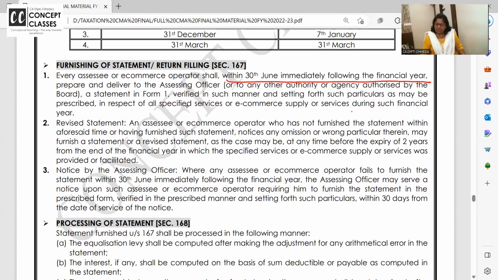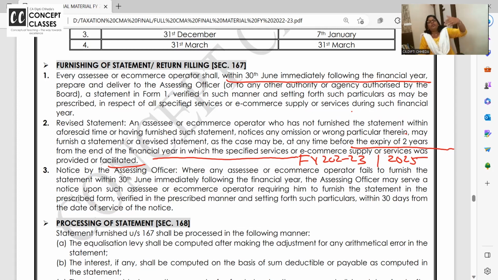An SSC who has not furnished the statement within the aforesaid time, or having furnished it notices any omission or wrong, may furnish a revised statement at any time before the expiry of 2 years from the end of the financial year in which the services or supply were provided. So what is your financial year? 22-23? So till 2025, if there is any mistake in the statement, you can rectify.